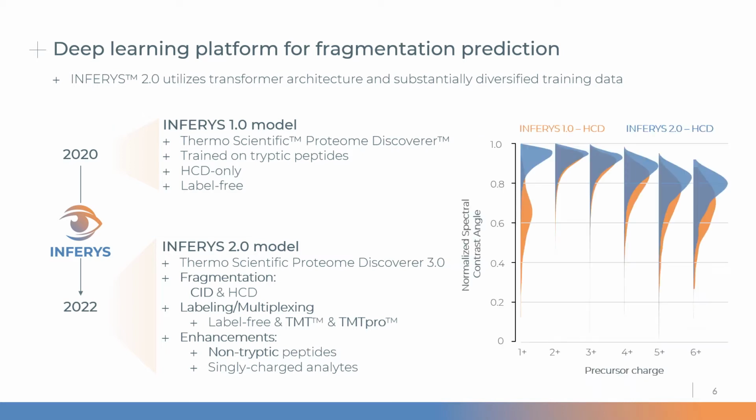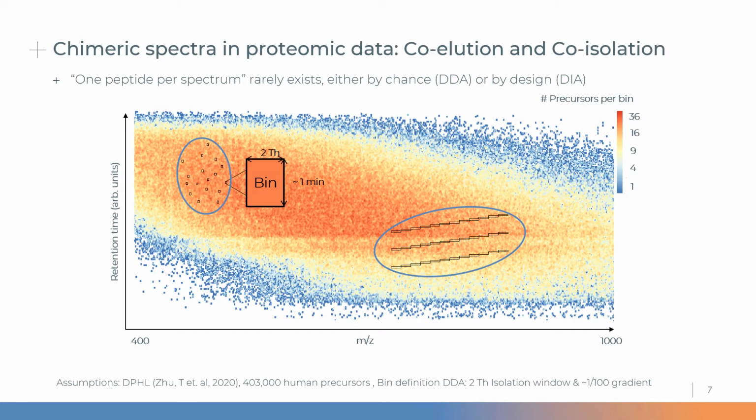This is shown in the plot on the right, which visualizes distributions of normalized spectral contrast angle as a function of precursor charge for Inferys 1.0 in orange and Inferys 2.0 in blue. As you can see, Inferys 2.0 consistently outperforms Inferys 1.0 in all charge states, but in particular does so for charge 1 peptides.